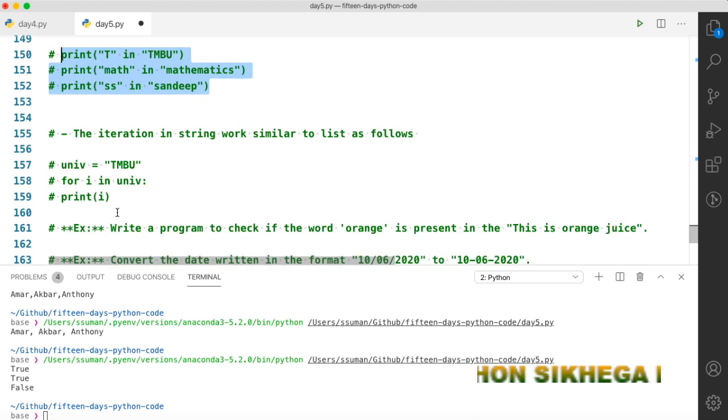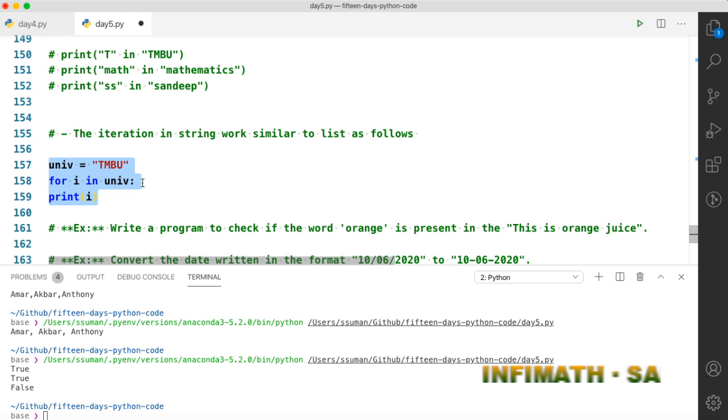Now let's talk about iteration. In the same way we can iterate over a string, and the iteration is again the same. We use similar syntax: for i in univ, that is TMBU, and if you want to print, you can make a code block using this colon, but you have to indent this. So we will use 4 spaces.